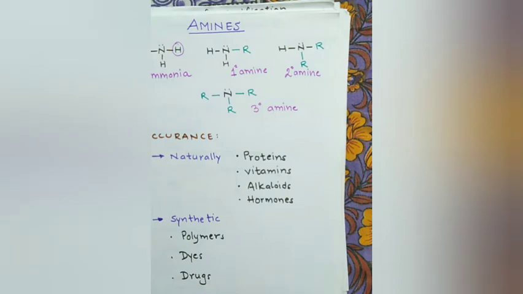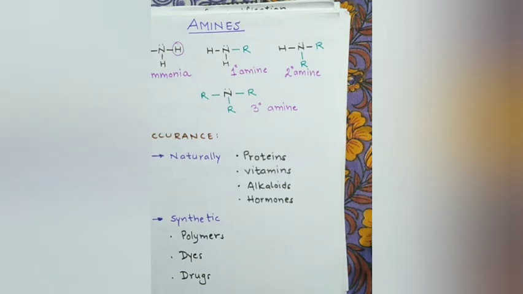This is a bit different from primary, secondary, or tertiary alcohols, because in those we refer to the alpha carbon. If the alpha carbon is attached to only one carbon atom, it is a primary alcohol. If the alpha carbon is attached to two carbon atoms, it is a secondary alcohol.